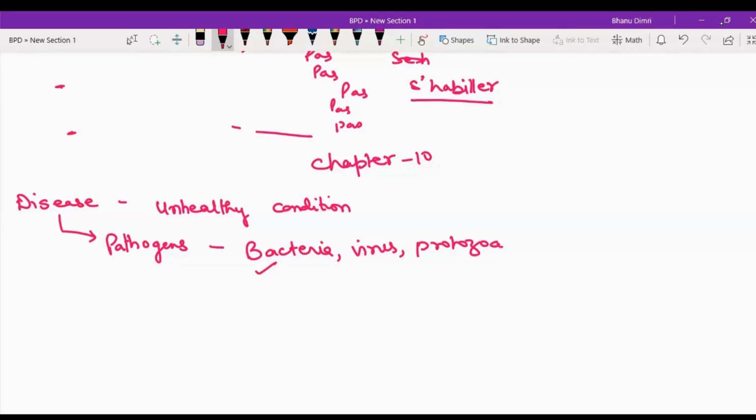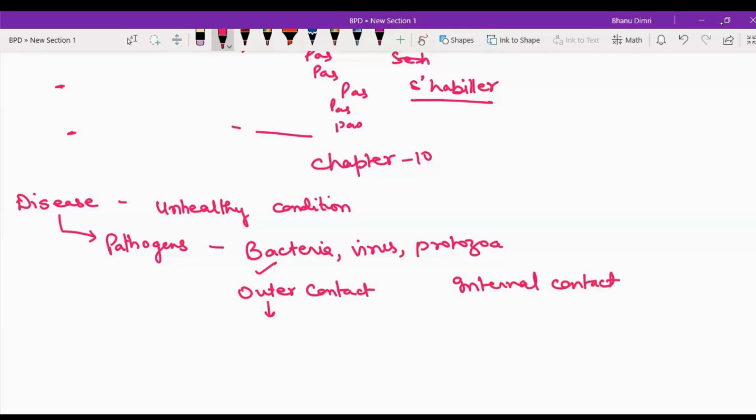The transmitters of the disease can transmit the disease via outer contact, or through internal contact also, right? Outer contact means?